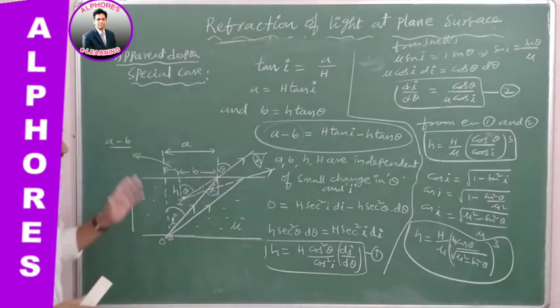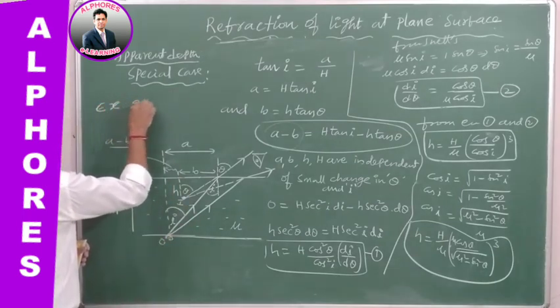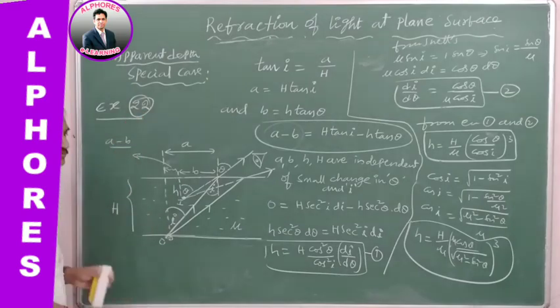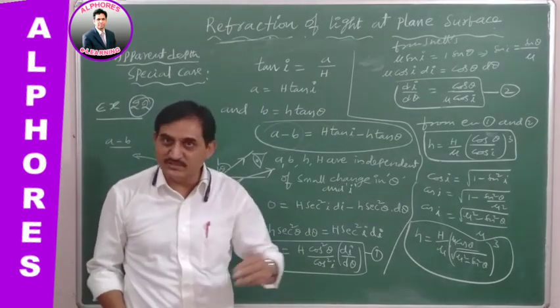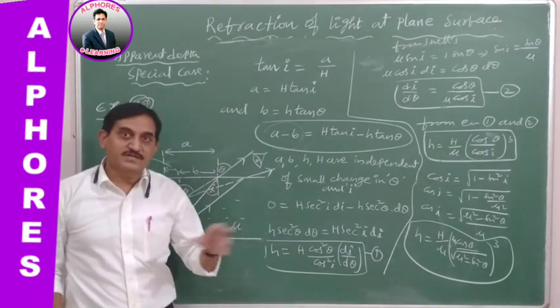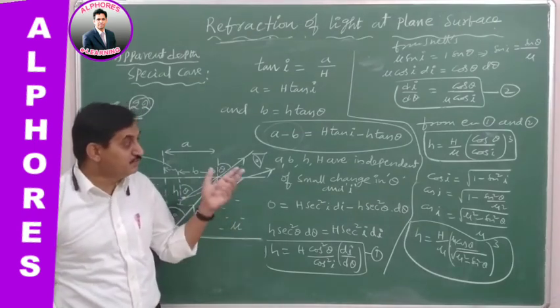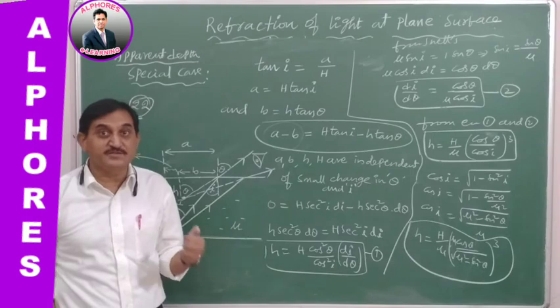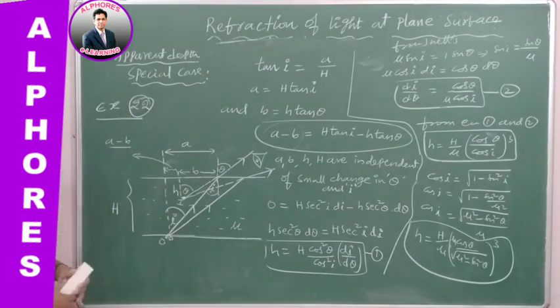So let us go for one example problem. Example problem 22. Already we finished up to 21 in 2 passages. Of course, sub questions are not counted. In each, we solved 6 questions in one passage and 4 questions in another passage. As a whole, 10 questions were covered in 2 passages. But this is example 22.